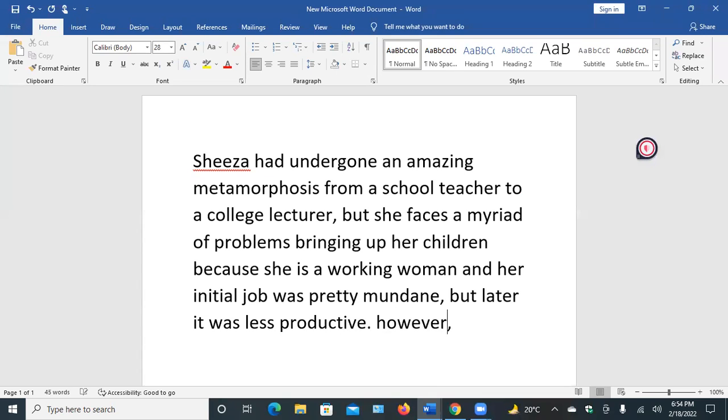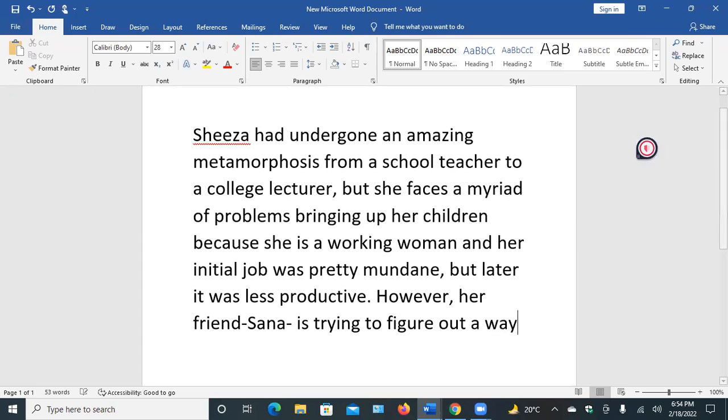However, her friend Anna is trying to figure out a way to mitigate her tension.